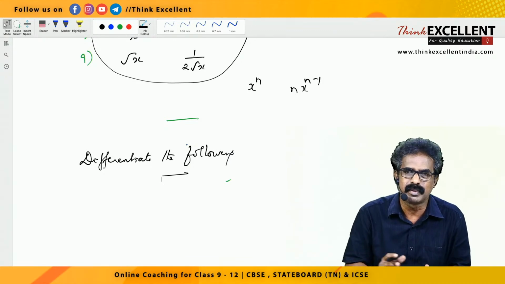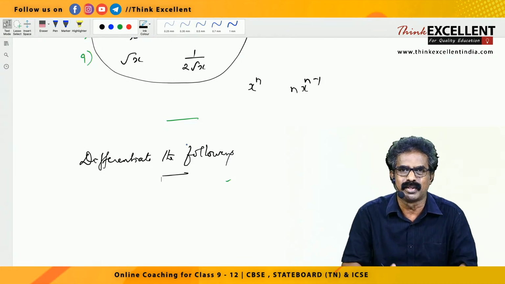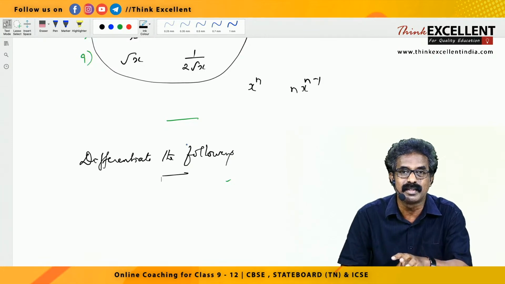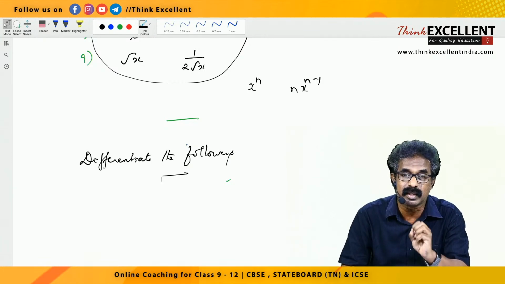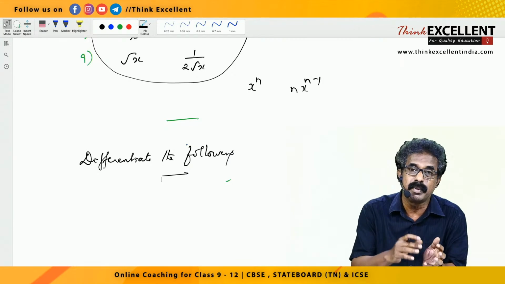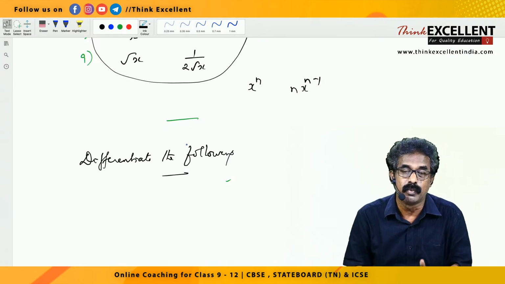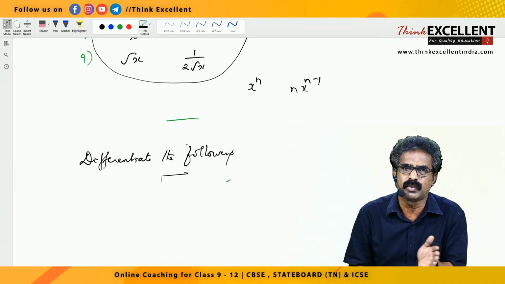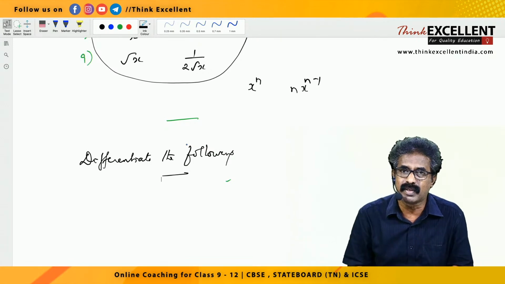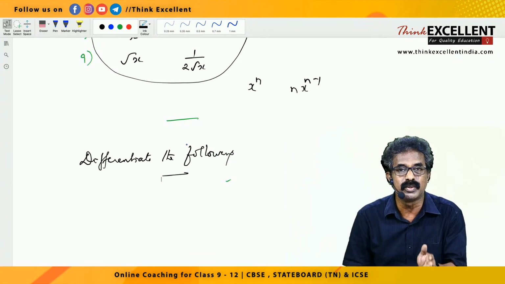When the exam approaches, a speed comes, right? Immediately what do we do? What are the important sums? What are the difficult sums? What are the repeated questions we see? That may be in the 4th exercise or 5th exercise. We take that sum and try to solve. You definitely will find it difficult. Differentiation is like that only. The basics, suppose the first 1 or 2 exercises, they may not ask any question for the examination. But without knowing this, you cannot do that one. So learn from the beginning.